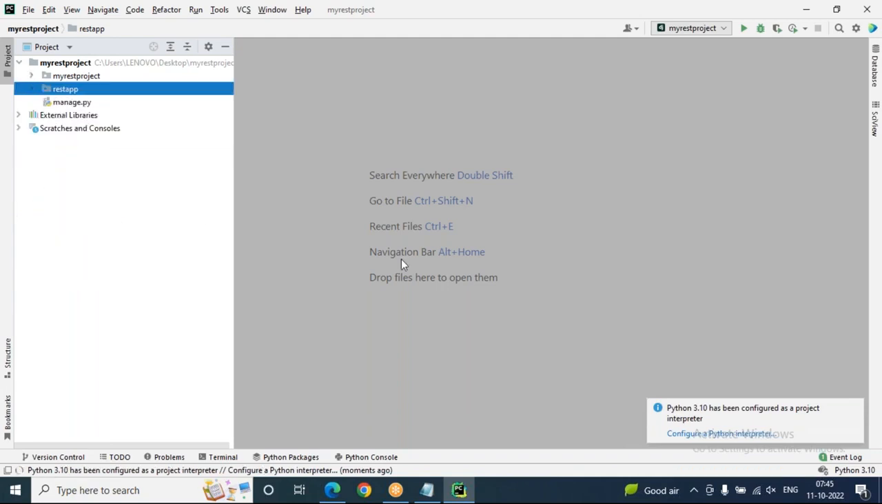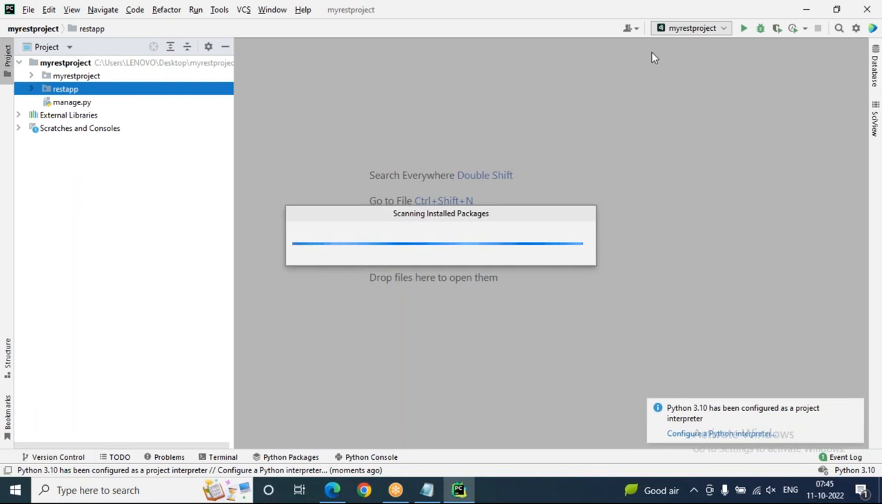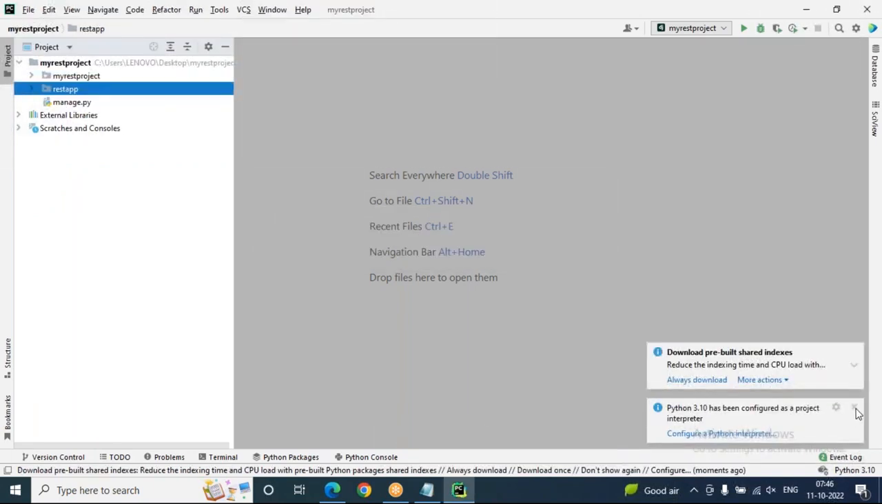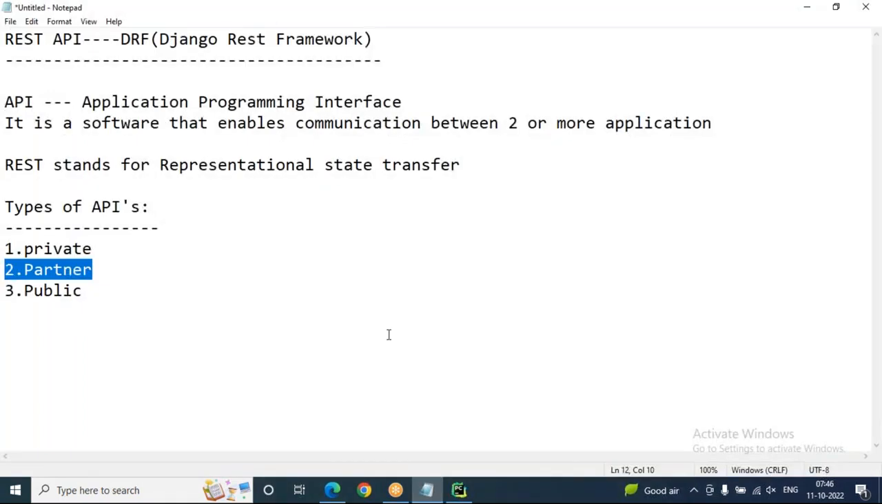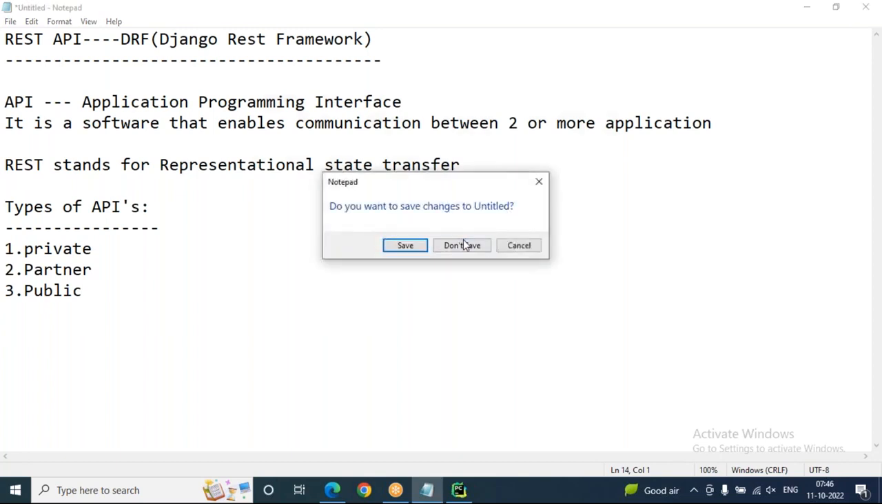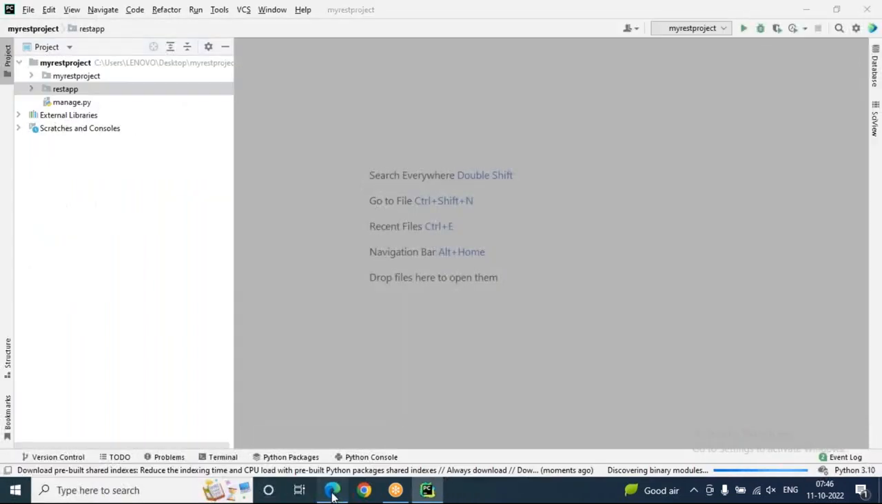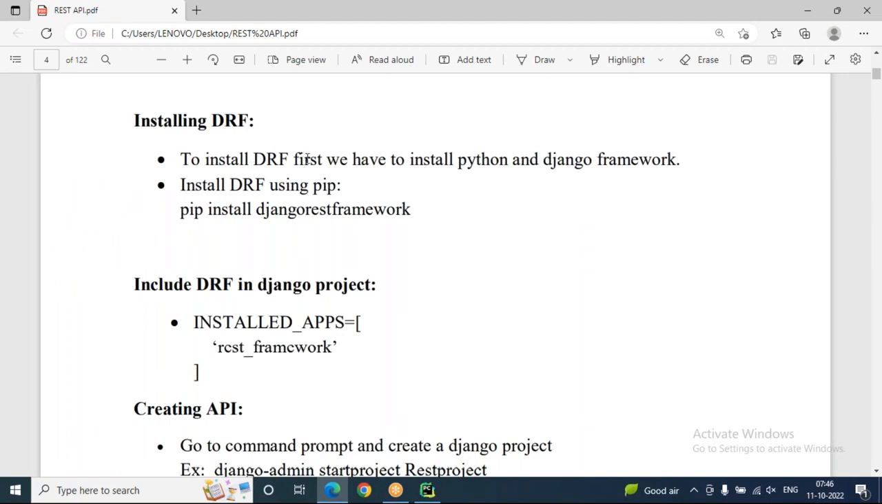Okay. Then next, if you are working with the REST API along with the Django project, it is compulsory to install the REST API framework. Just normally we create a Django project, that's okay. But if you are working with REST API, then what we have to prepare is to install DRF, that is Django REST framework.